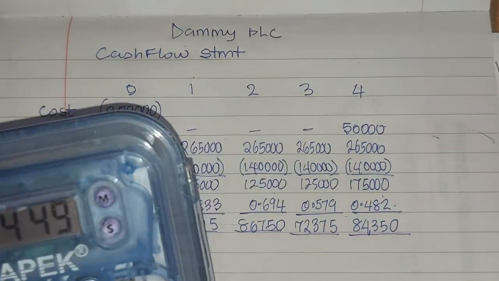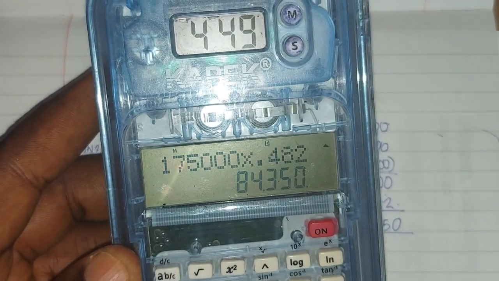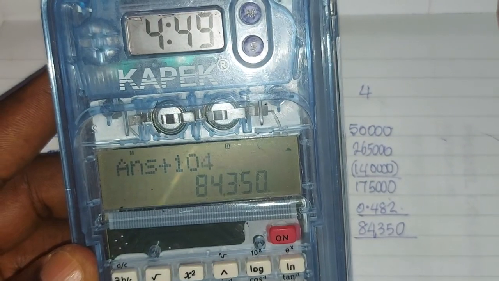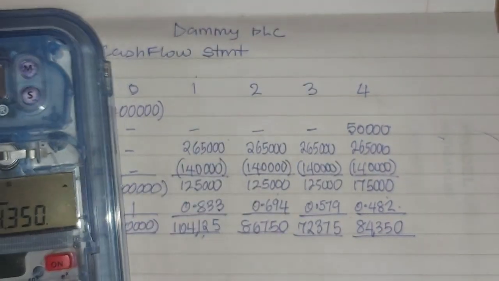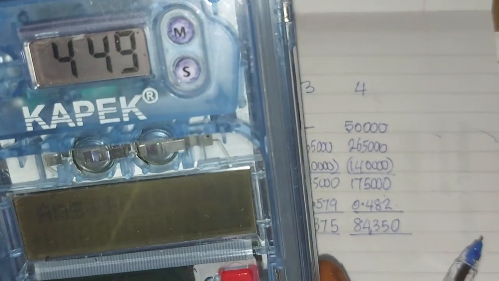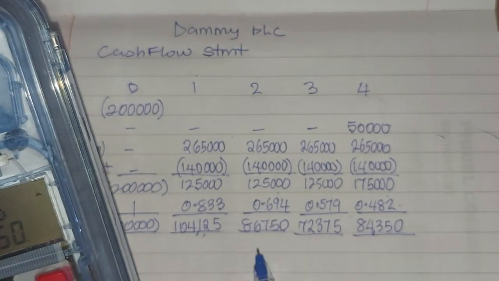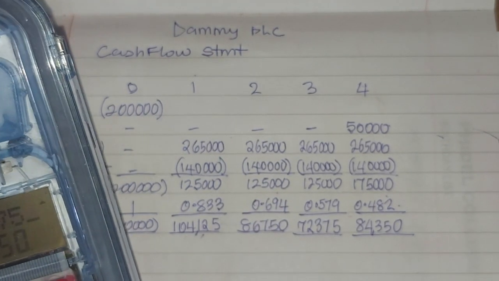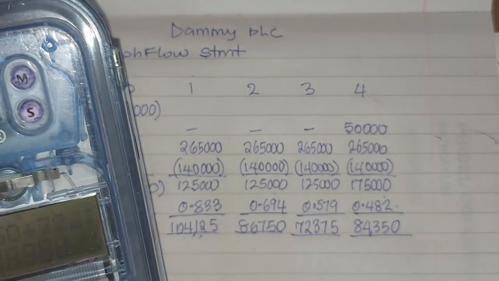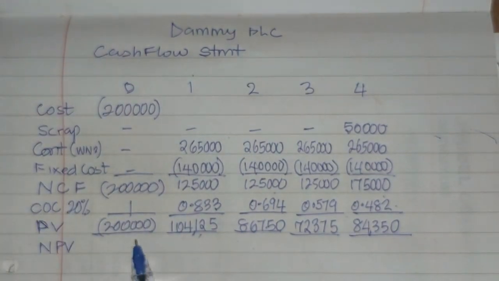So let us add. We already have this, plus 104,125, plus 86,750, plus 72,375, then minus the 200,000.